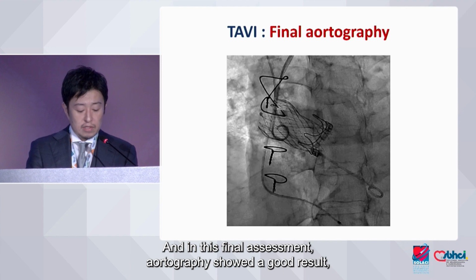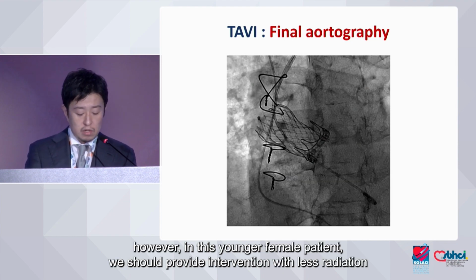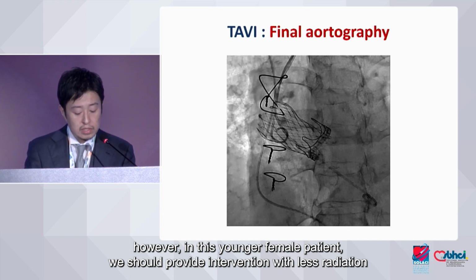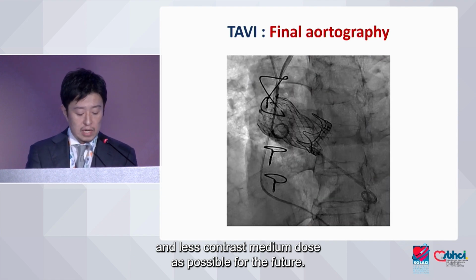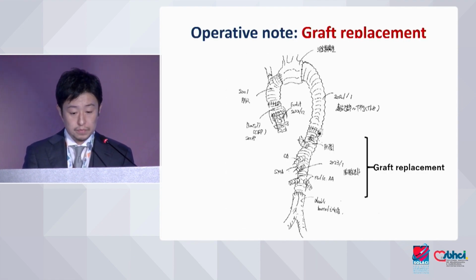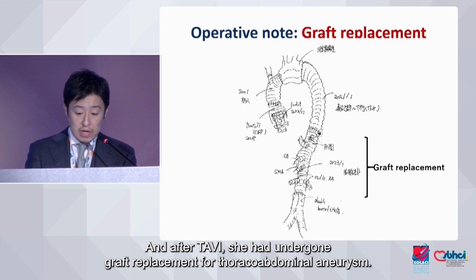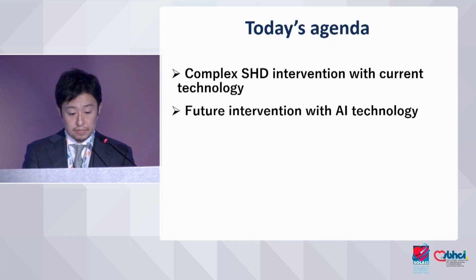And this is a final assessment. Ultrography showed good result. However, in this younger female patient, we should provide intervention with less radiation and less contrast media dose as possible for her future. And after TAVI, she had undergone a graft replacement for thoracoabdominal aneurysm. Then she is currently in good health.